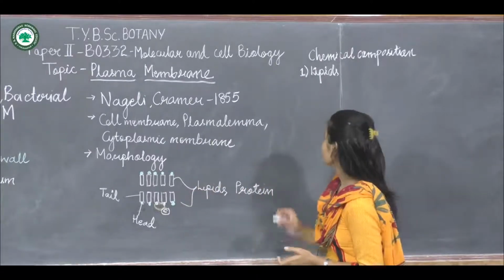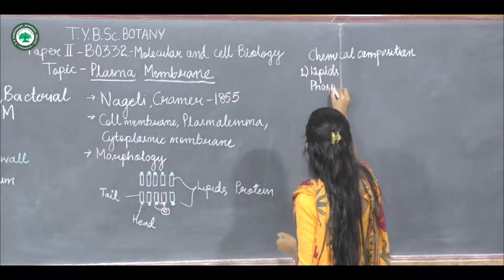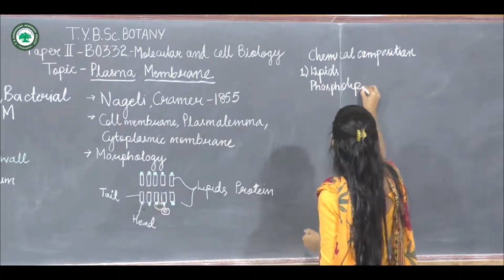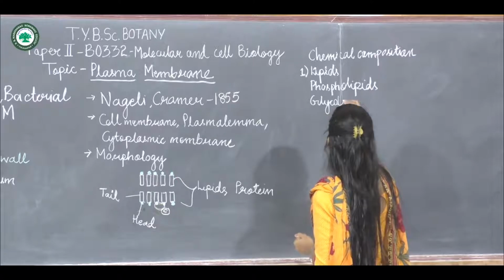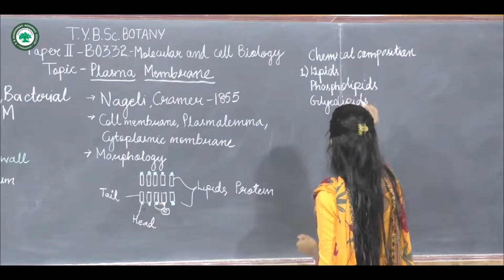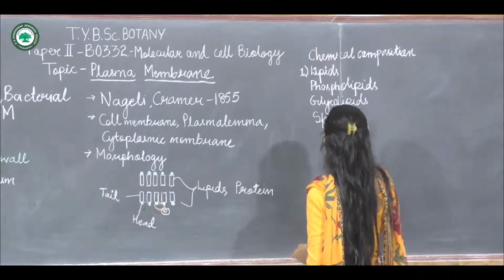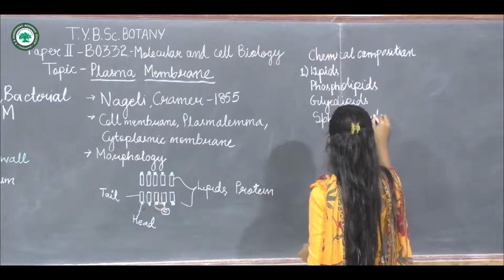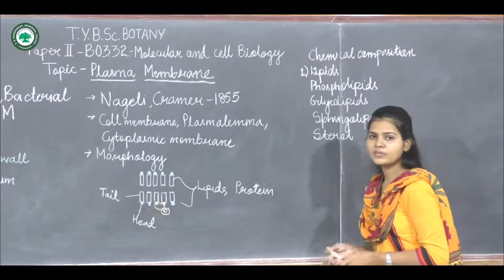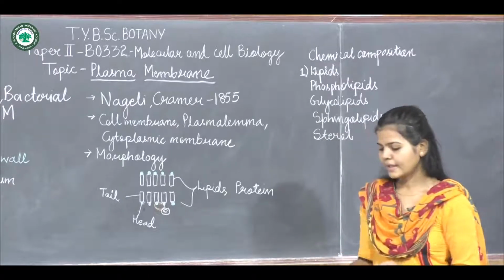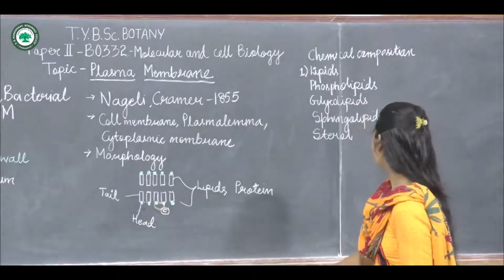Four different types of lipid that are present are phospholipid, glycolipid, sphingolipid, and sterol. They are present in the plasma membrane.